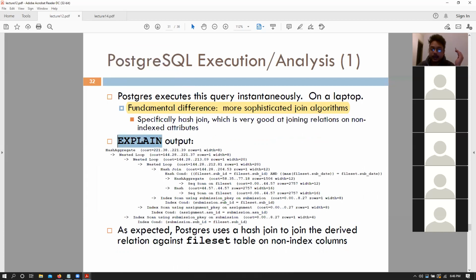If we apply the explain command on Postgres with this query, we can see that it uses the hash aggregate and hash operations to compute these results using a hash join. And since it's a hash join, it can create indexes for those nested queries as well, right? So it is creating indexes on the fly and joining those tables in the most efficient way possible. And we end up with a cost of 221 or something like that.